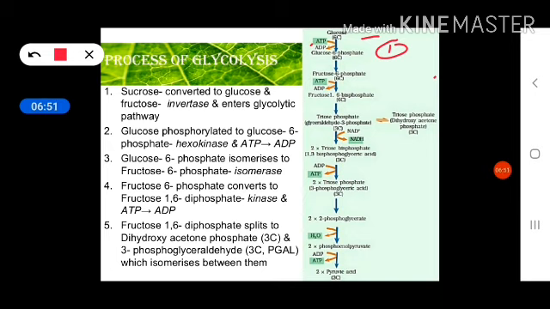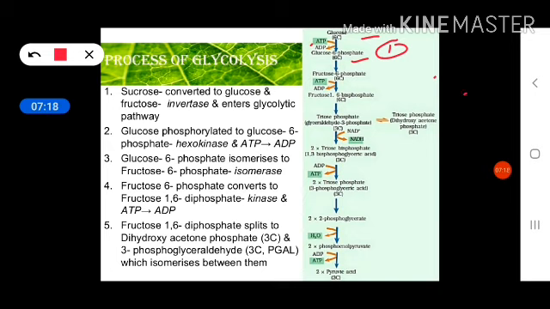Okay, now we will discuss the fourth step. Fructose 1,6 bisphosphate is now converted into glyceraldehyde 3 phosphate and dihydroxyacetone phosphate. It means in the fructose 1,6 bisphosphate there are 6 carbons. Now it will break down, it will split into two compounds, each having 3 carbons.